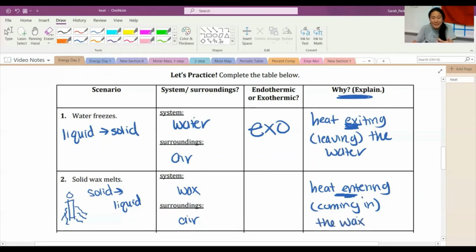If heat is entering the wax, then you know that it's endothermic. We're talking about the system, not really about the air. The air is actually doing the exact opposite, because it's the surroundings. So the heat from the air is what's going into the system, which is our wax. Okay, does everybody understand the difference between endo and exo, and system and surroundings?